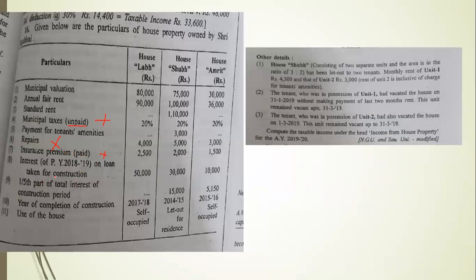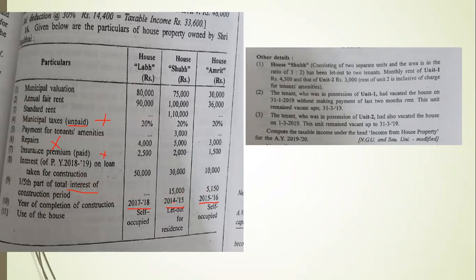Interest on loan taken for construction 50,000, 30,000, 10,000. 1/5 part of total interest of the construction period, meaning capitalized interest: nil, 15,000, 5,150 rupees. Year of completion is very important: 2017-18, 2014-15, and 2015-16. It is important for capitalized interest. Actually, we have to see that. Before that, 2014-15, and right now our previous year is 2018-19.